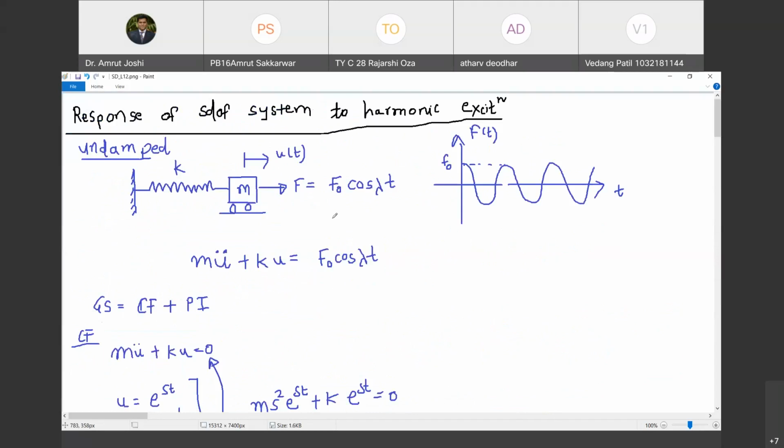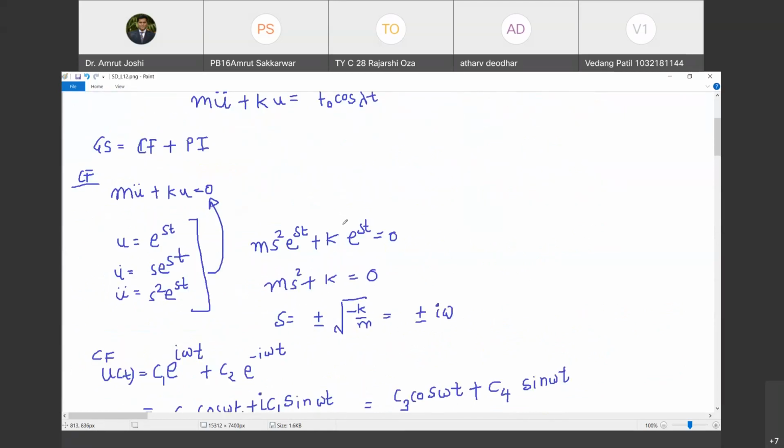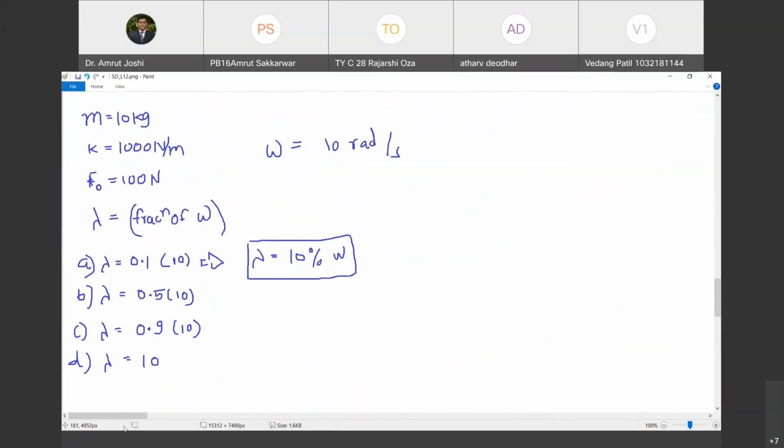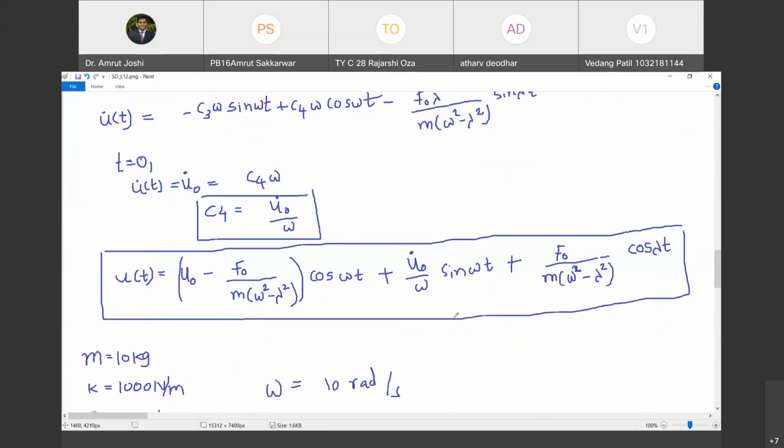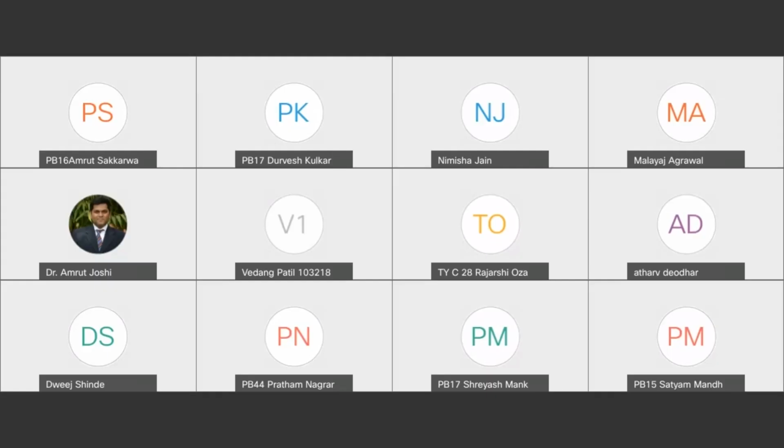जब forcing frequency natural frequency के साथ मैच होता है तो resonance होना चाहिए. ये हमारा intuition है. What does it mean mathematically? How does the solution look like when this happens? ये हम बाद में देखने वाले. Are you with me? Yes, sir. तो ये 4 केसेस कंसीडर कर लेते हैं. So we consider these 4 cases and this is the solution. So let me start by sharing my screen. One minute. In SD examples.xls.